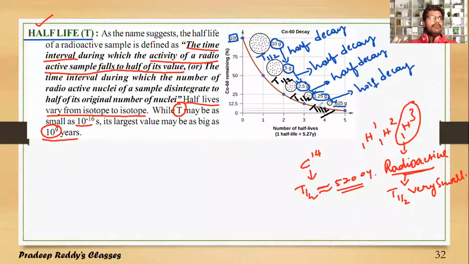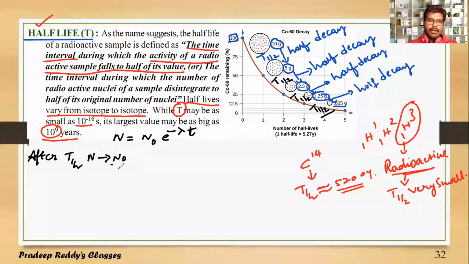It varies from one nucleus to another nucleus. Generally, the time taken to decay to half of its initial value is said to be T half. Now, I can derive the equation for T half. As we know, N is equal to N naught e power minus lambda T. After T half, N will become N naught by 2.